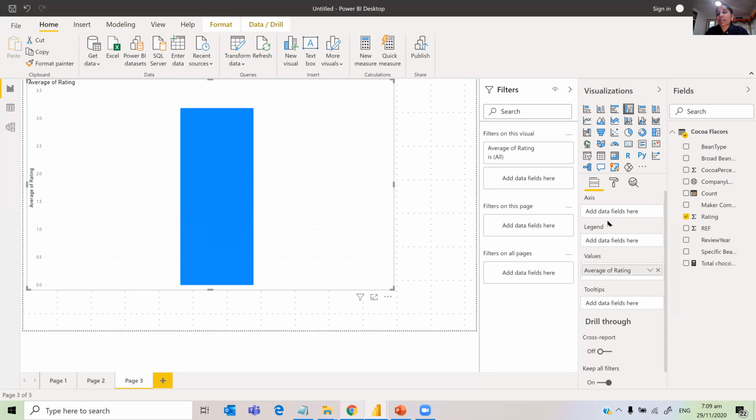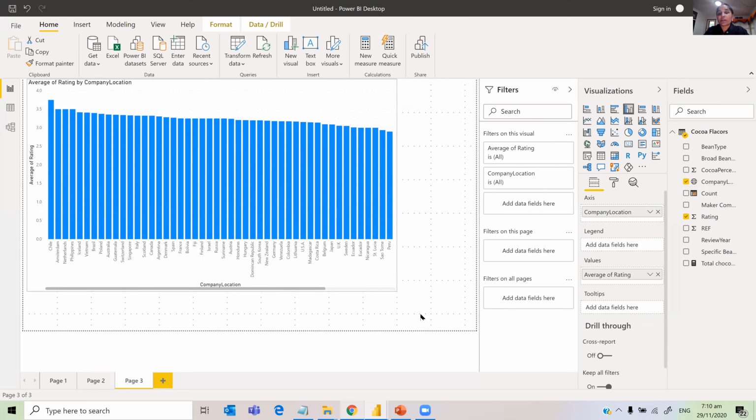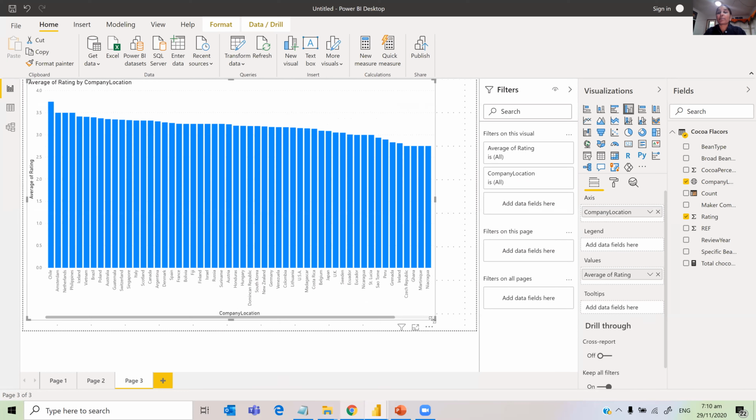So what should be our axis? Our axis should be company location, right? Which country? So if I do this, this is the perfect example to show filters. So, average of rating by company location.